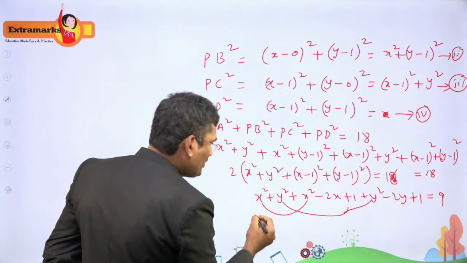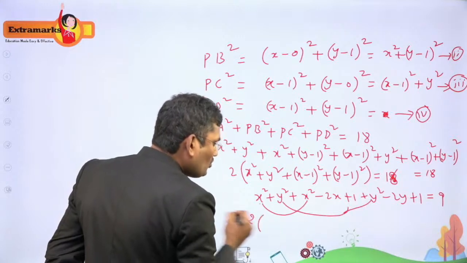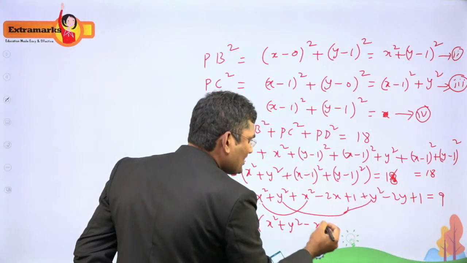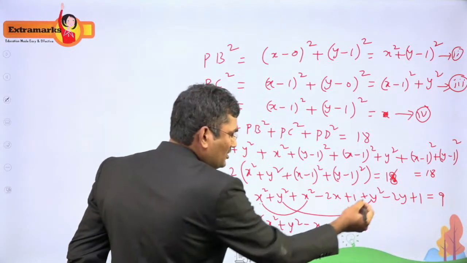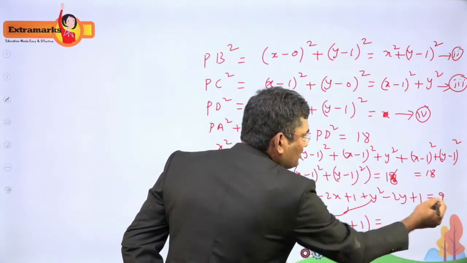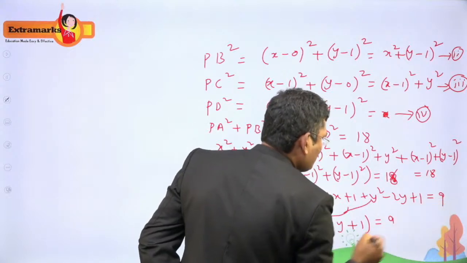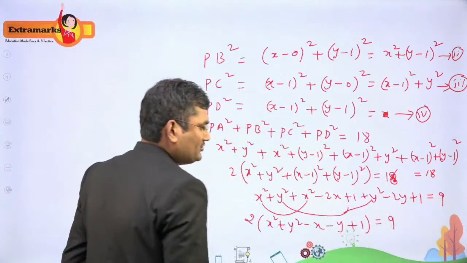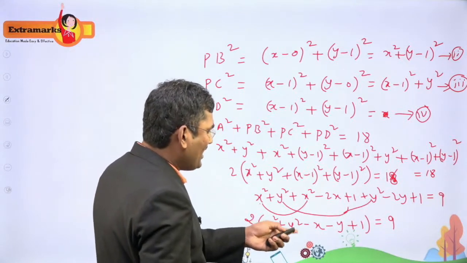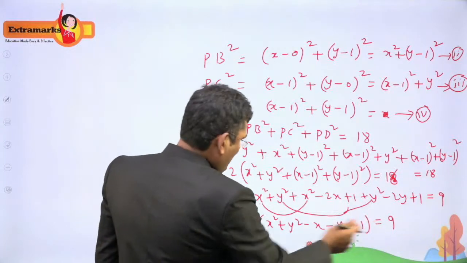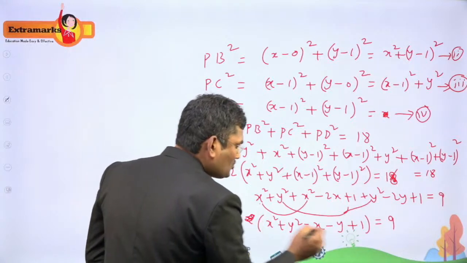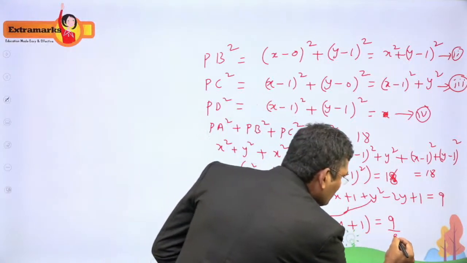Again we get 2 common. When I take 2 common, you get x square plus y square, and this is minus 2x, so minus x, minus 2y, so minus y. Here plus 1 plus 1 is 2, and 2 already taken common, so it is 1. This is equal to 9. Right. So we are left with x square plus y square minus x minus y plus 1 equal to 9 by 2. The 2 shifted to that side becomes 9 by 2.